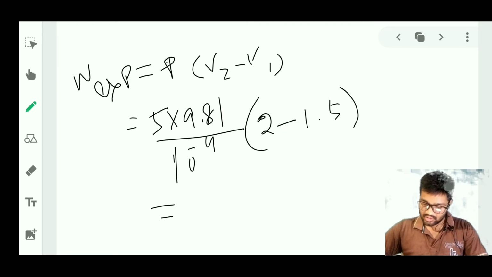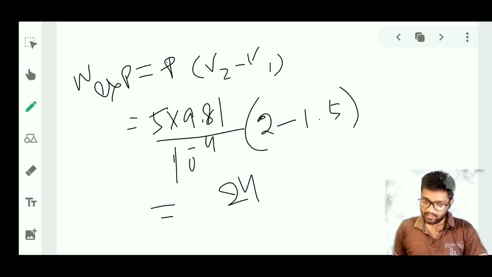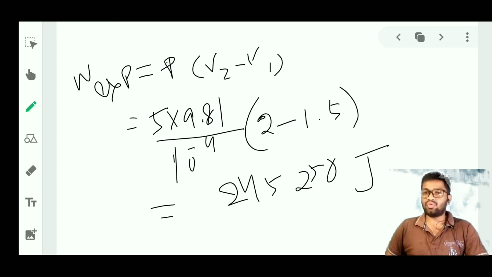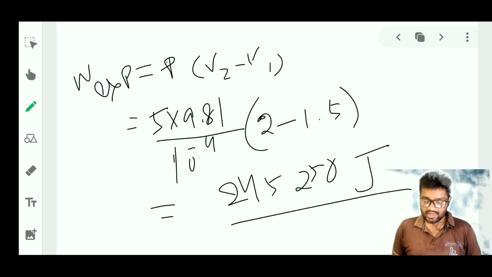That is 5 into 9.81 divided by 10 raised to the power minus 4, into 0.5. So we can get a value like this, 245,250, and it will be in terms of joule. This much value we can get, that is the W expansion.